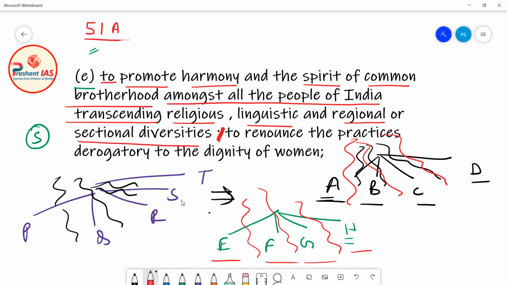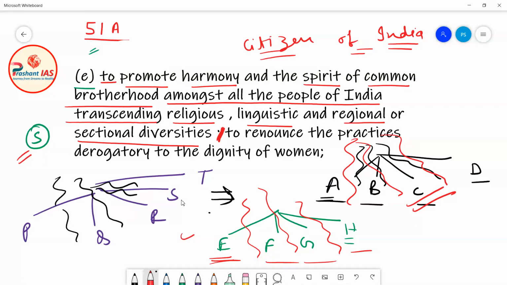So now what is this fifth fundamental duty saying? This fifth fundamental duty is saying that if you are a citizen of India, then it is our duty to transcend the boundaries of religion, transcend the boundaries of language, transcend the boundaries of region or section. Now transcend basically means to go beyond the limit, to go beyond something. Now what does it mean?